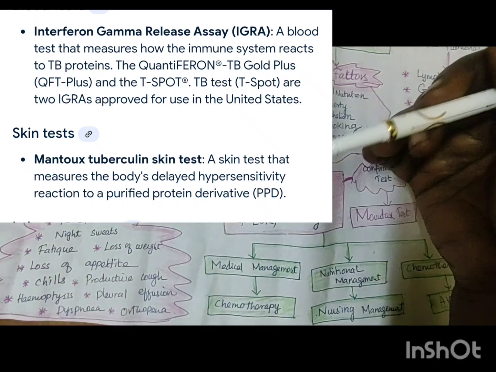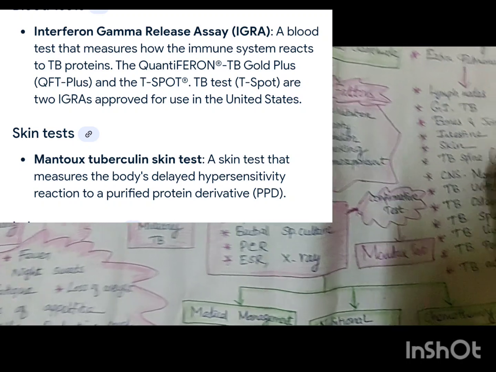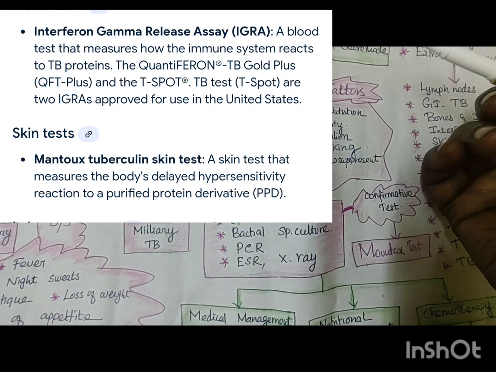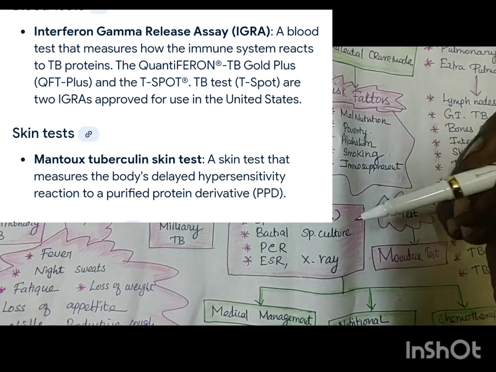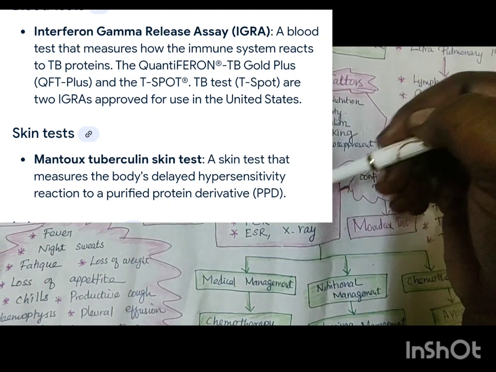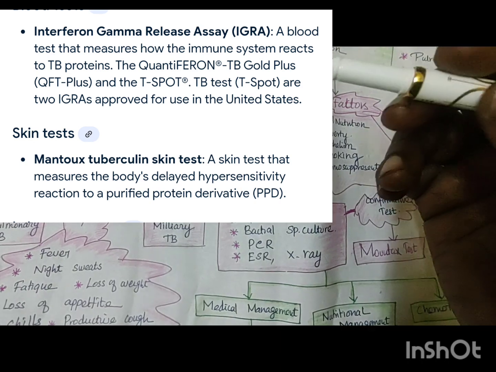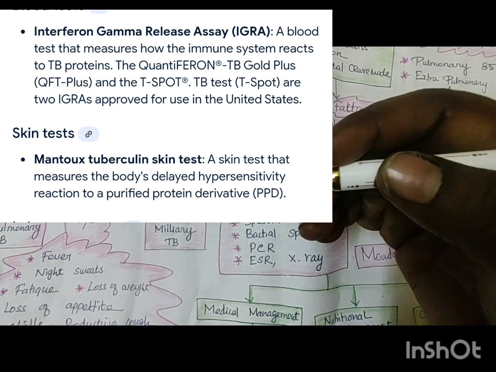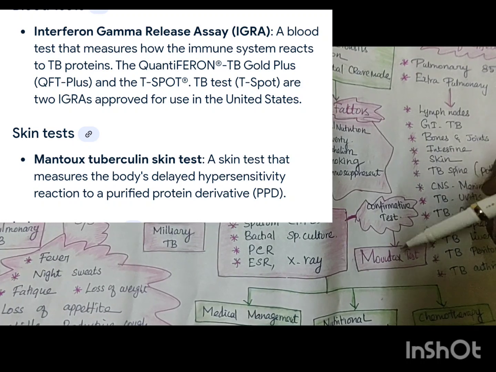In everything, you have to go for some confirmative test. So you will be going for the Montoux test or the blood test assay. And then these are all the diagnostic measures. Confirmative Montoux test. What is the Montoux test? Montoux test is a PPD, purified protein derivative, 0.1 ml taken in the left forearm.